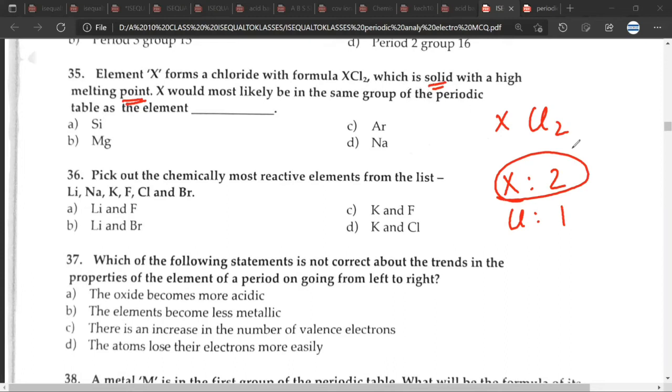Mg. Okay. Mg valency is 2. Valency is 2. Great. 36. 36 would be D. Why?